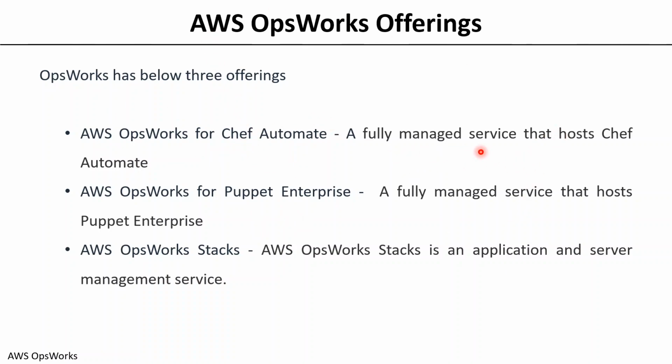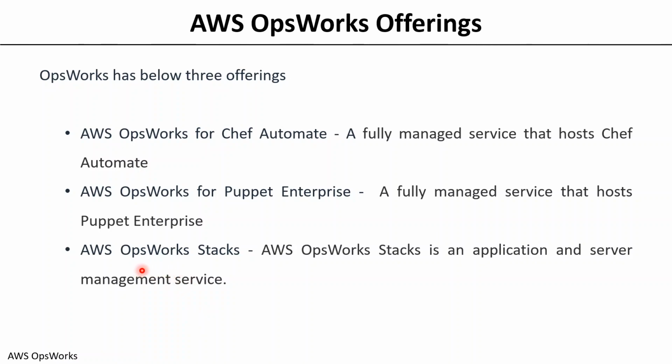When I say it's a fully managed service, the entire deployment of Chef Automate as well as Puppet Enterprise, as well as managing the operating system, the servers, the entire infrastructure is the responsibility of AWS. You can just go and use that particular service from a user perspective. So these two are the fully managed services available from OpsWorks.